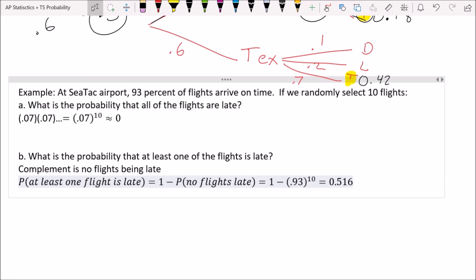So the purpose of part B of this question is to show you another way of thinking about probability. Sometimes you're going to get a situation where you are like, oh my gosh, there's so many different ways that could happen. How would I ever calculate all of them? That's really, really hard. It's much easier to think about the flip side of that, so to speak, or the complement. So at least 1 flight being late, the opposite of that would be if none of them were. And so that's a much easier thing to calculate.